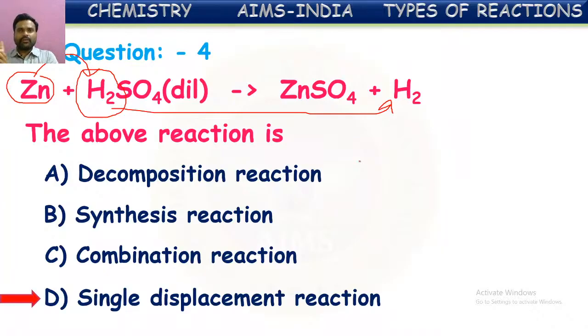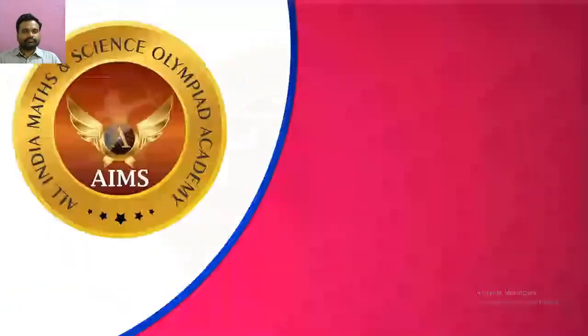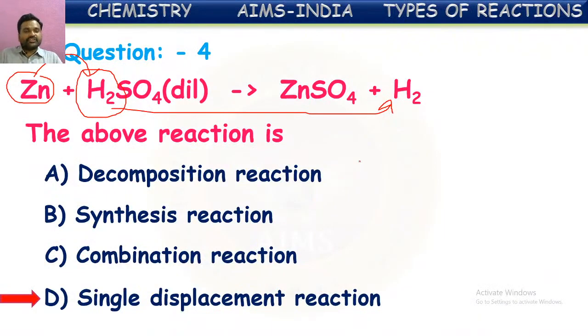This reaction is called a displacement reaction, also called a simple displacement reaction. So D is the correct answer. So there are some practice questions on the types of chemical reactions. Hope you understood the 4 types of chemical reactions.